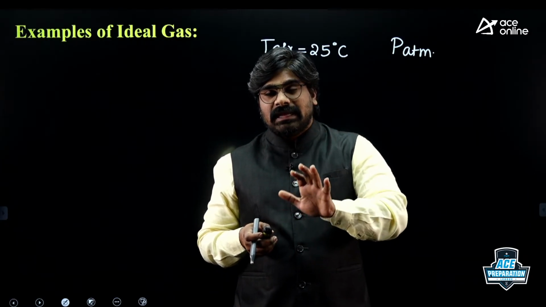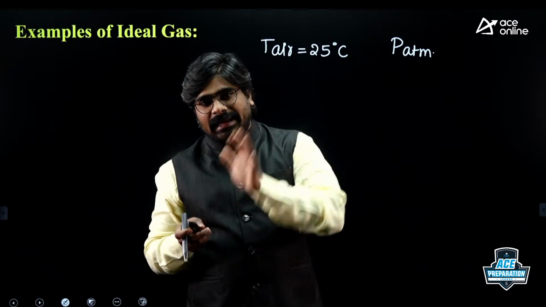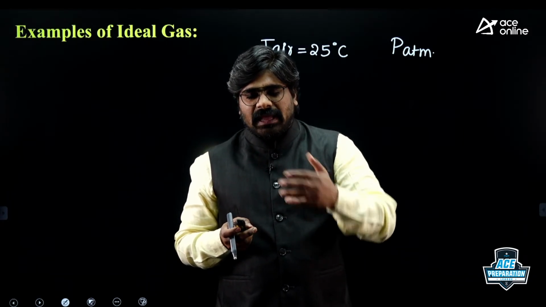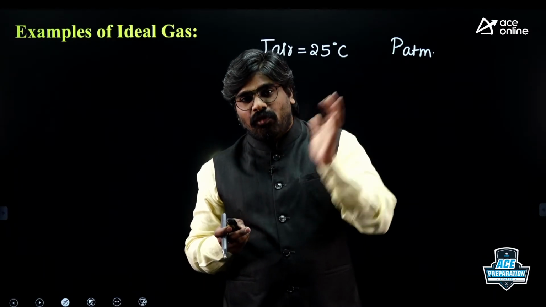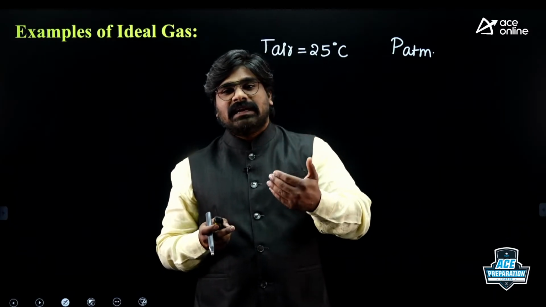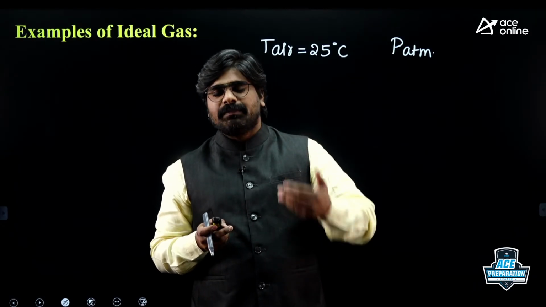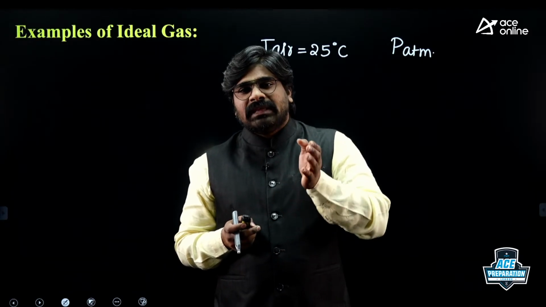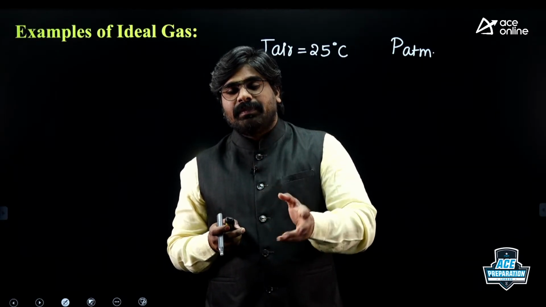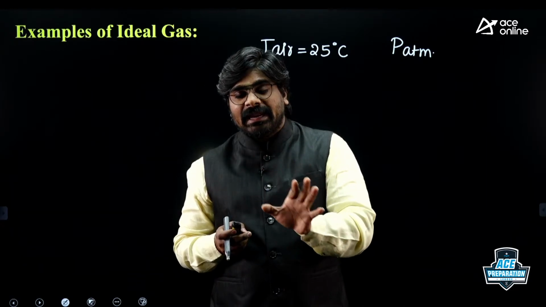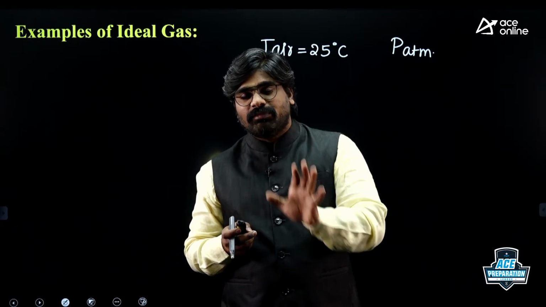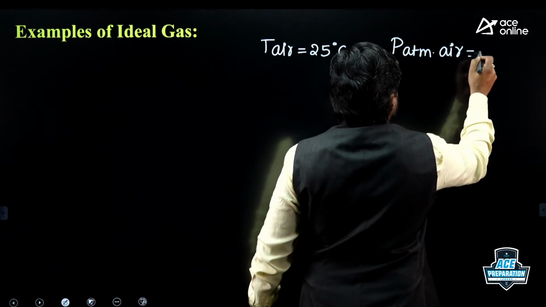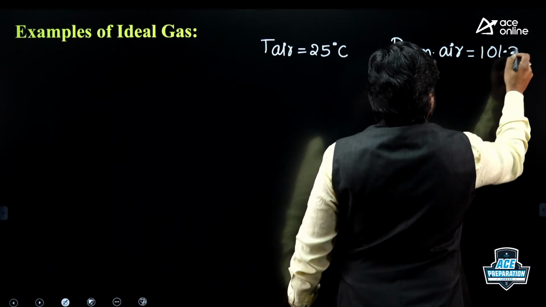Air is a gas. Air molecules are exerting some force, and that force exerted by molecules per unit area is pressure. So atmospheric pressure means the pressure of air only in the atmosphere.